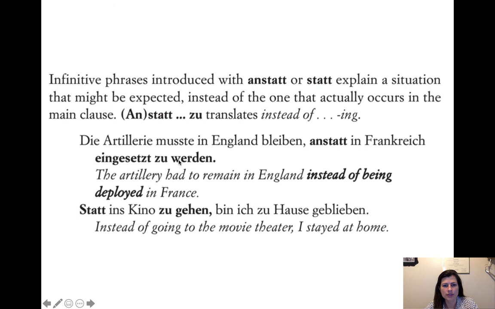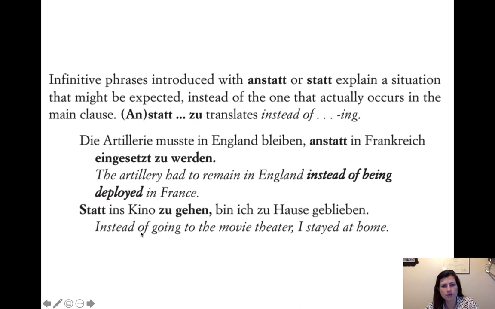And we're in the present tense because werden is in the present tense. So instead of being, the werden is making the passive, so it's the equivalent of being, and then eingesetzt is the past participle, right? So instead of being deployed in France.